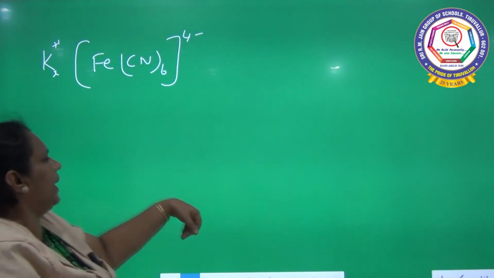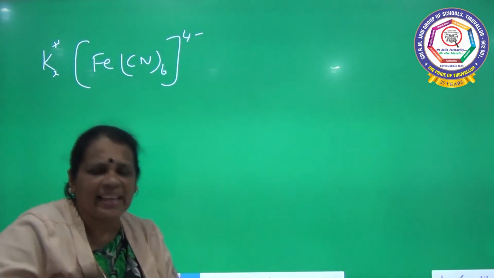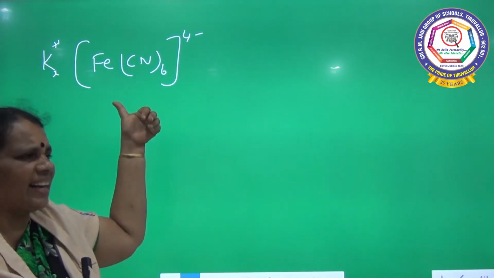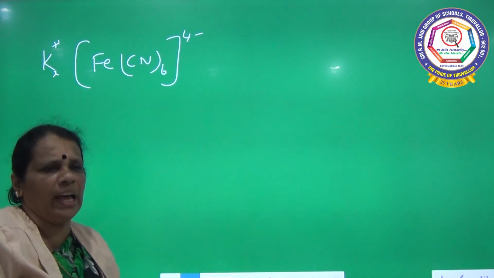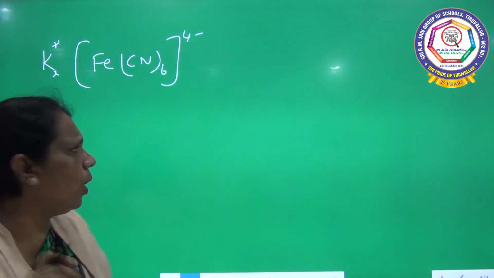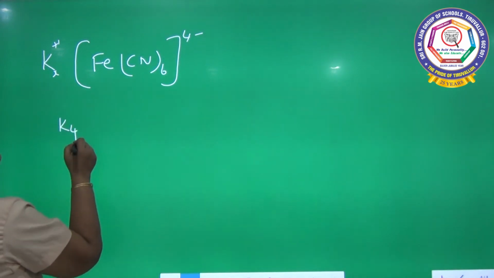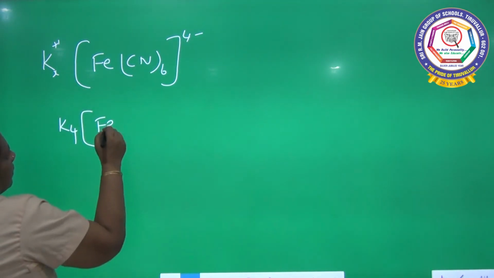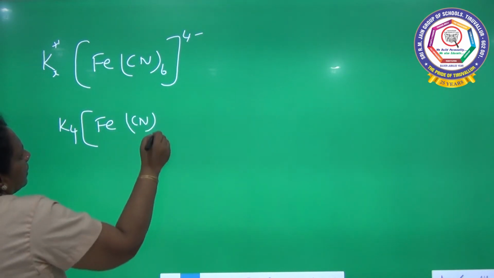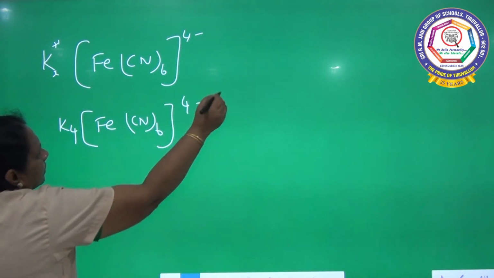Already we have calculated X, that is the charge of the coordination entity. So I got the value 4. Substitute that 4 here, you will be getting K4[Fe(CN)6] with 4 minus.